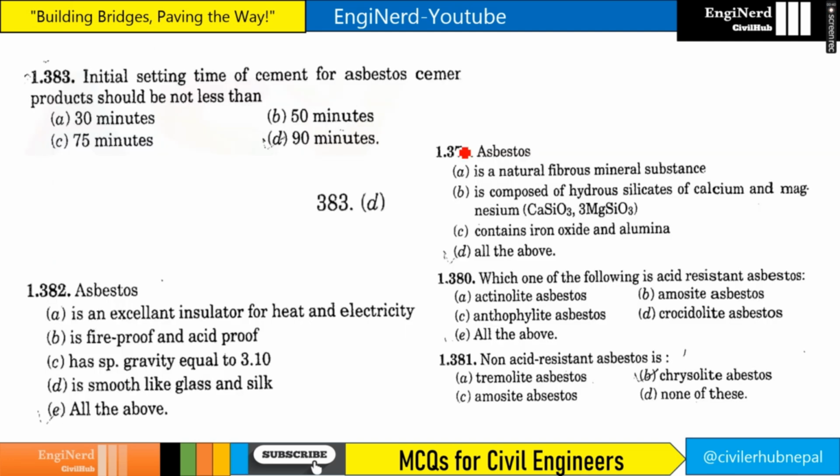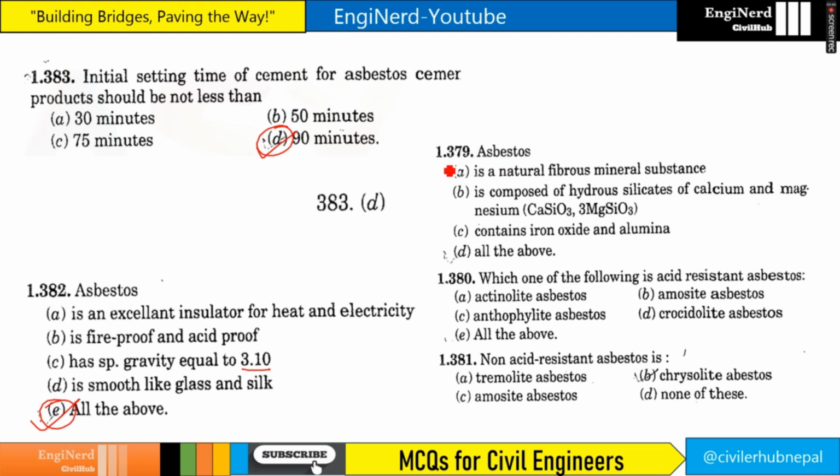Initial setting time of cement for asbestos cement products should not be less than. So if you see in the book of Agor, the answer given is 90 minutes. Similarly, if you see another question for asbestos: is an excellent insulator for heat and electricity, is fireproof and acid proof, has specific gravity equal to 3.10, is smooth like glass and silk. So answer is all of the above in this case.